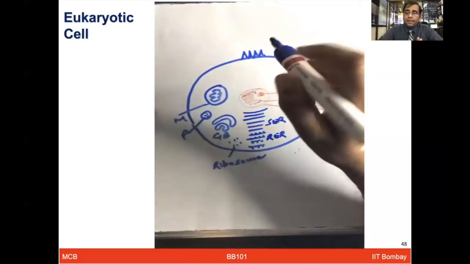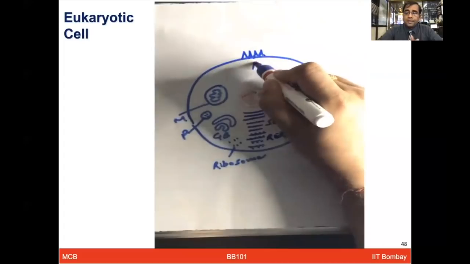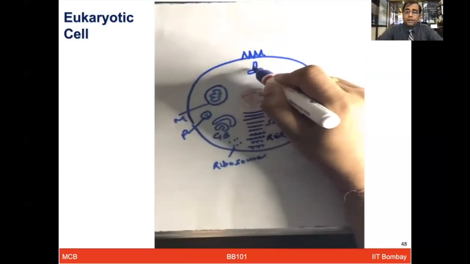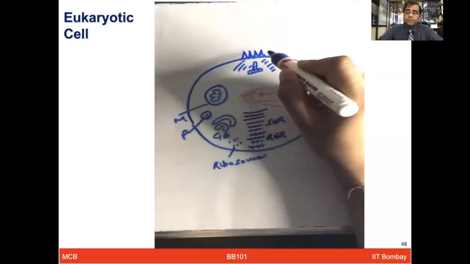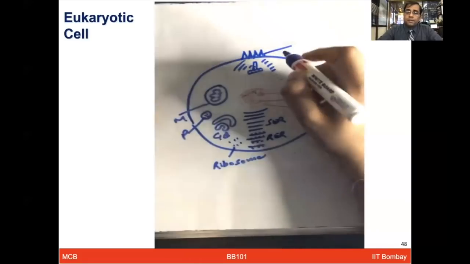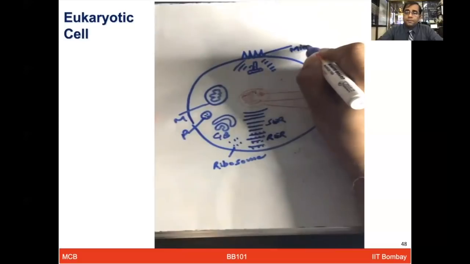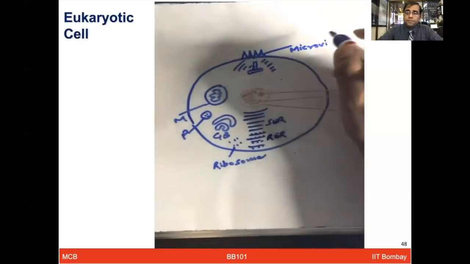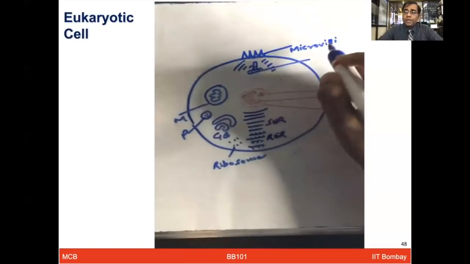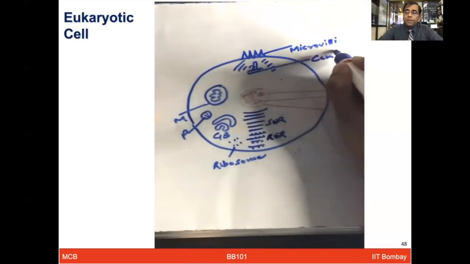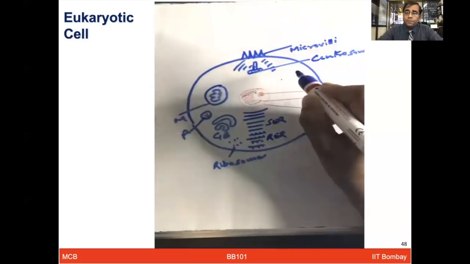Peroxisome is another organelle which is there to catalyze hydrogen peroxide, and enzymes like catalase are there. These are the microvilli. And now the eukaryotic cell has microtubules, and that contains the centriole.